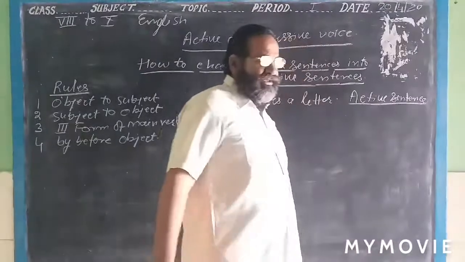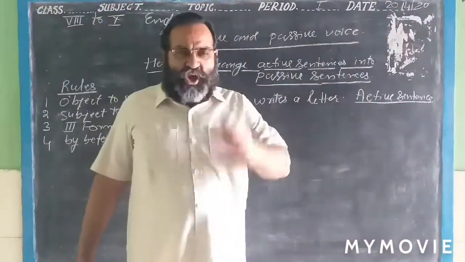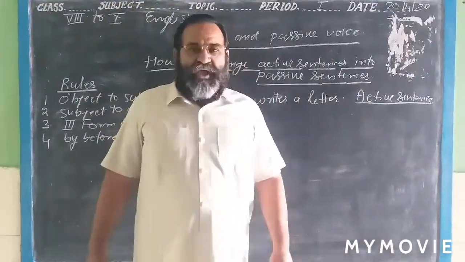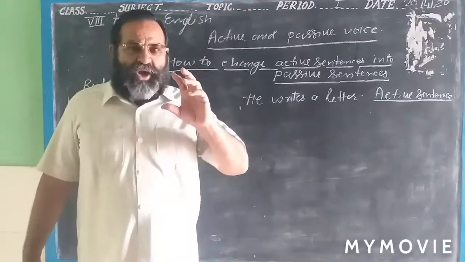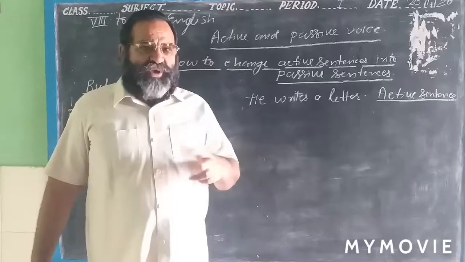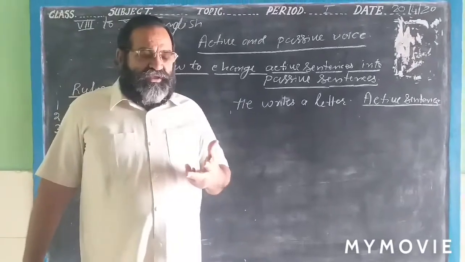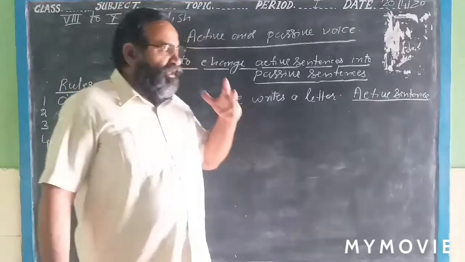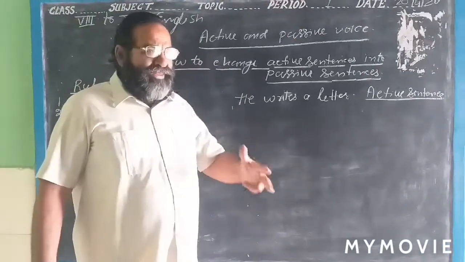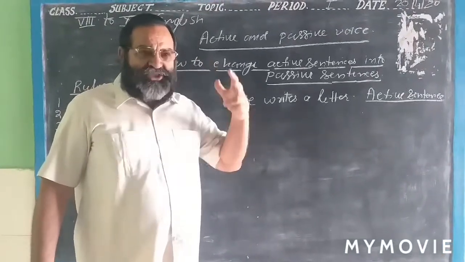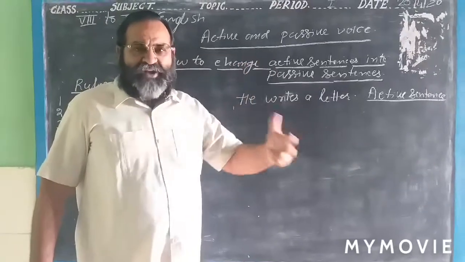It is active sentence. I will give some sound to you, and in your mind, you also repeat after me. The active sentence is that when the subject is doing the work on the main verb.